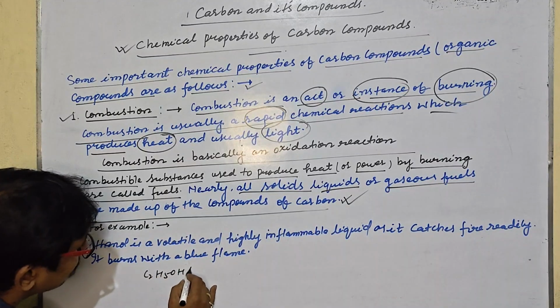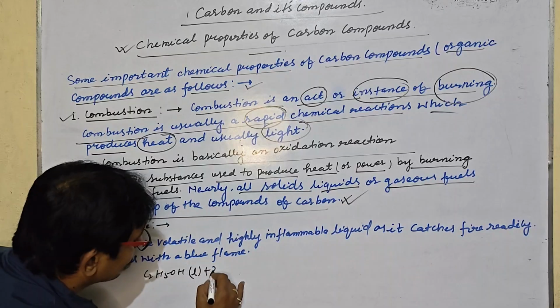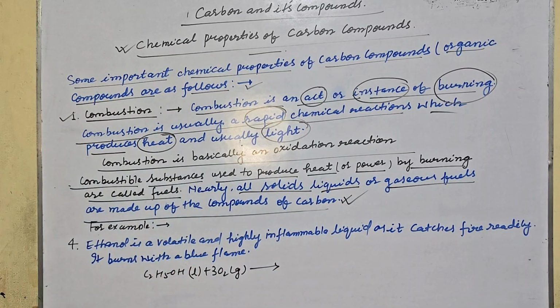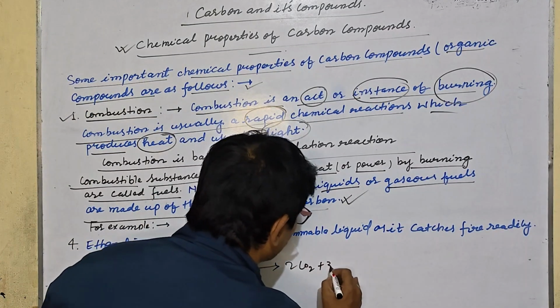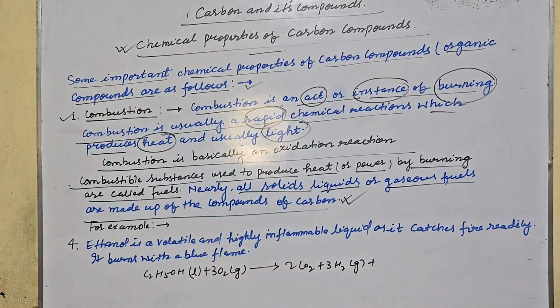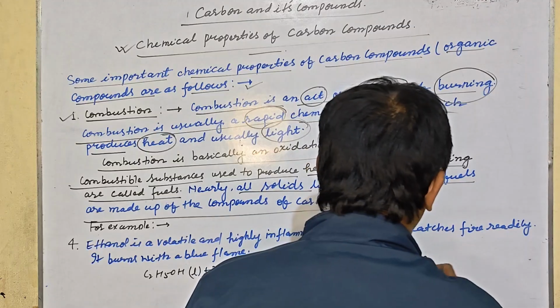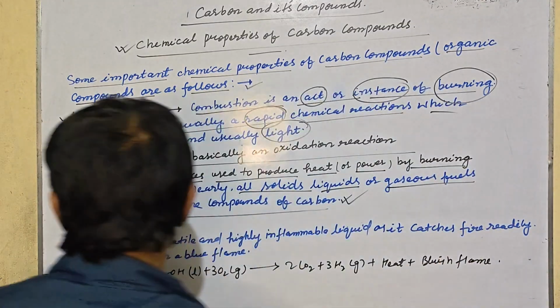C2H5OH, that is ethanol in liquid form, plus 3O2, that is gas, reacts to give 2CO2 plus 3H2O, and it gives you heat with a bluish flame. Ethanol also gives heat with a bluish flame. So this is all about the reaction.